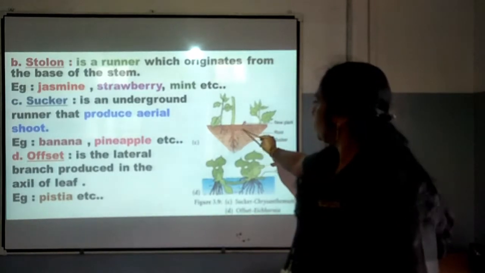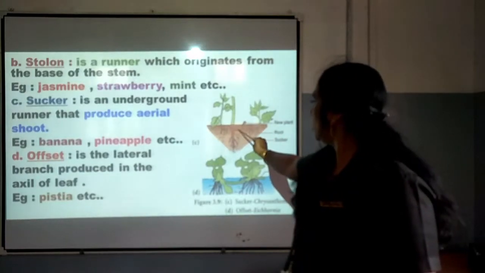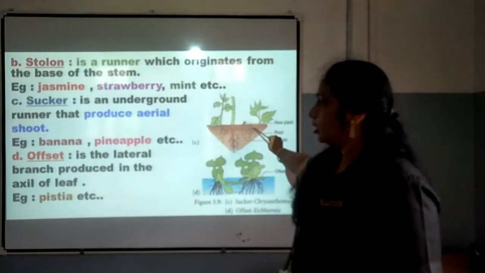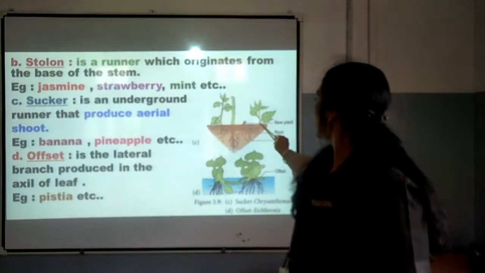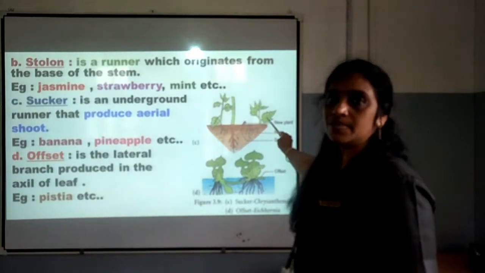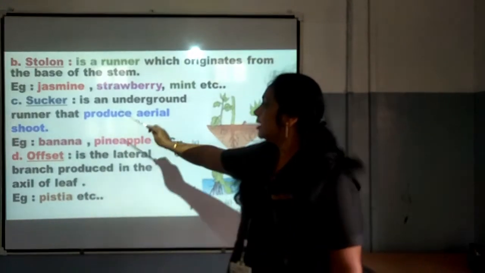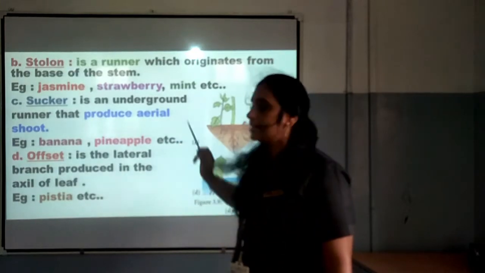You can see this is a runner, as it is moving prostrate on the ground and producing an aerial shoot. A new plant is being produced here, that is why it is called a sucker. And sucker is seen in the case of banana, pineapple, etc.